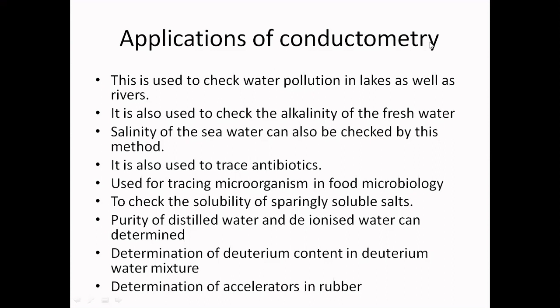Let us see the applications of conductometry. This is used to check the pollution in lakes as well as rivers, to what extent the pollution is there. It is also used to check the alkalinity of fresh water. Salinity of seawater can also be determined by this method. Salinity means how much salt content, the salty nature. It is used to trace antibiotics, which finds application in pharmaceutical industries. It is used for tracing microorganisms in food microbiology. That is another part of study.